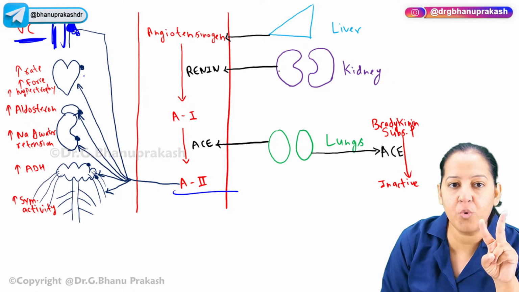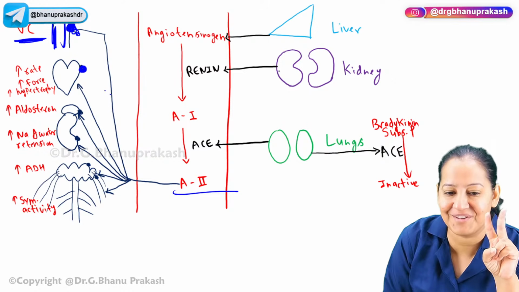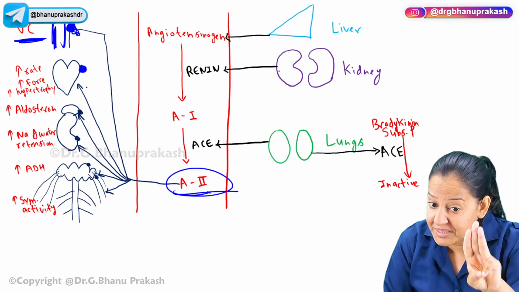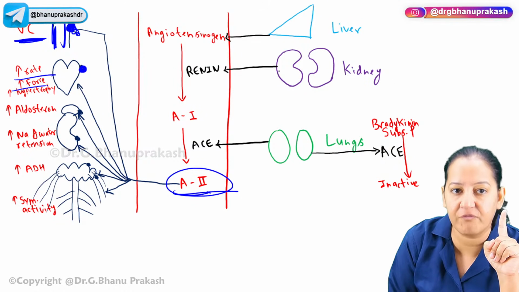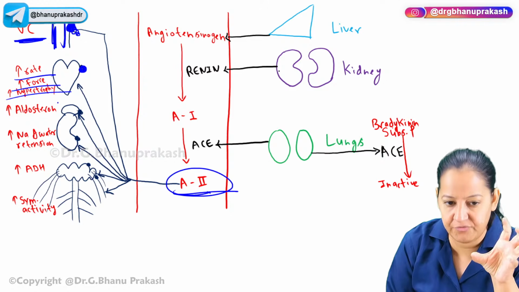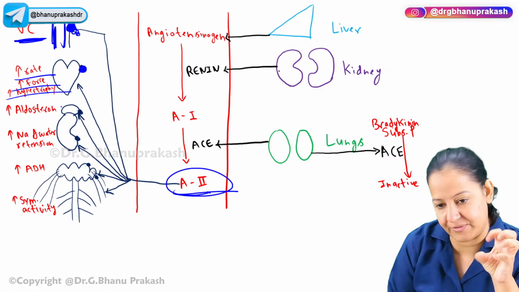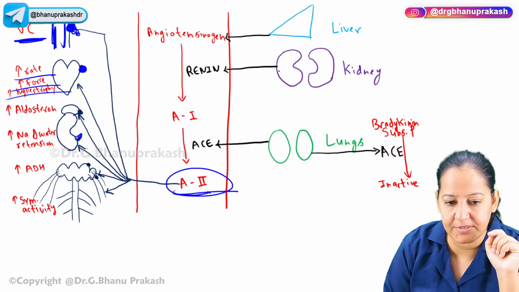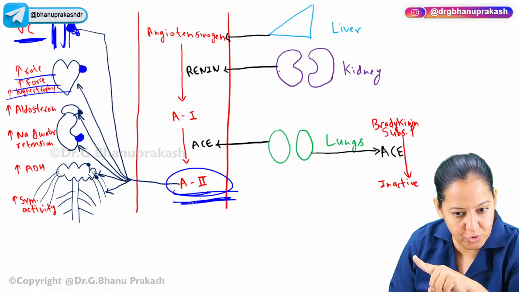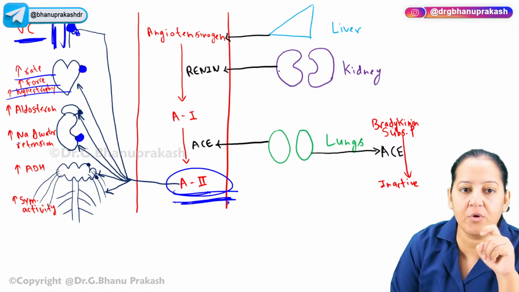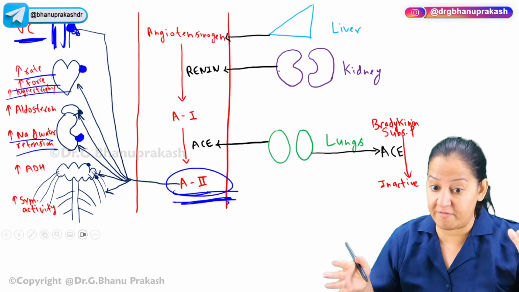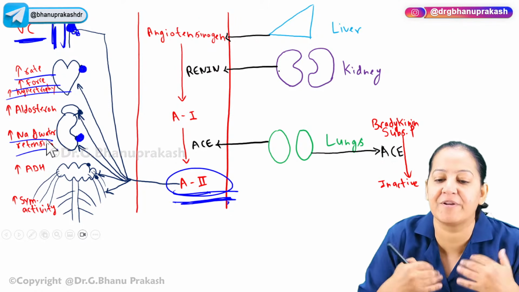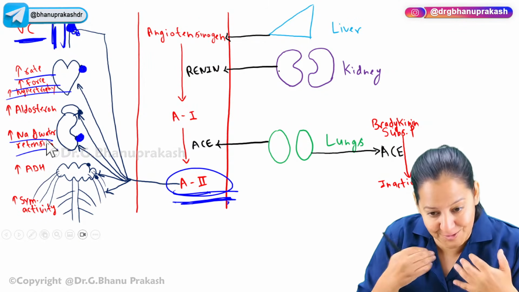Number 1. Number 2, heart. Can you see this? This is AT receptor. So this angiotensin 2 is coming and binding on the AT receptor of the heart. It increases 3 things in the heart: the rate of the heart, the force, the contractility. Rate, force, contractility. All the things will increase in the heart. Number 2. Okay. Number 3, it is present on the kidney. Can you see? This is kidney, AT receptor. So this angiotensin 2 is coming and binding on the kidney and causes sodium and water retention. If my body has more sodium, it means more water. My body will have more water. More water, my blood pressure will rise. I want to increase the blood pressure now because my blood pressure is low.